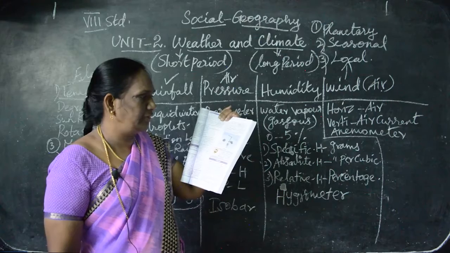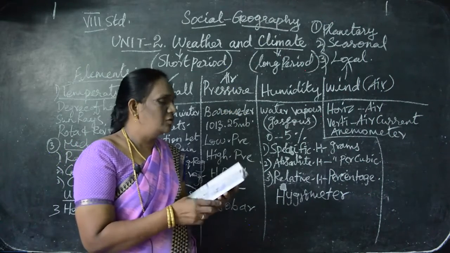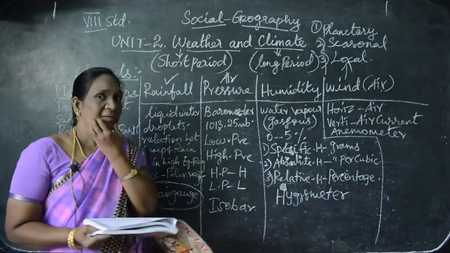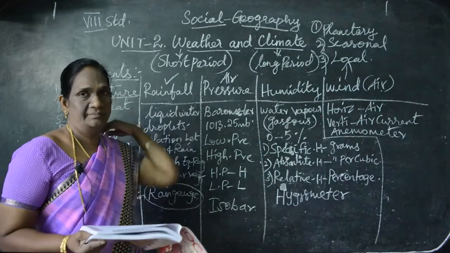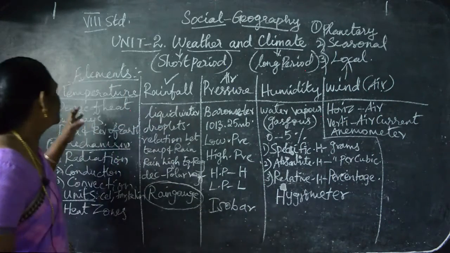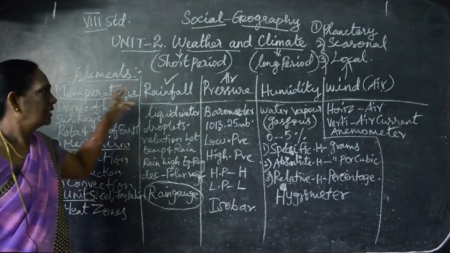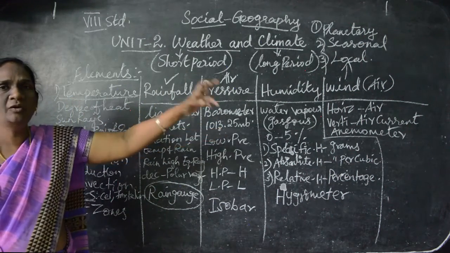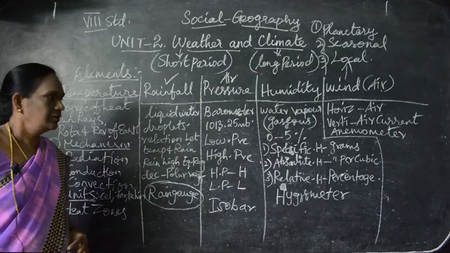Can you follow? So these are all about the climate and weather conditions of the earth. What are the elements we saw? The elements are temperature, rainfall, pressure, humidity and wind. Understand?